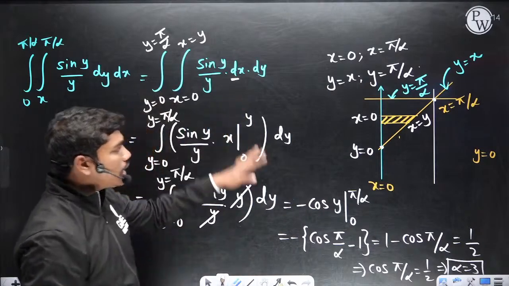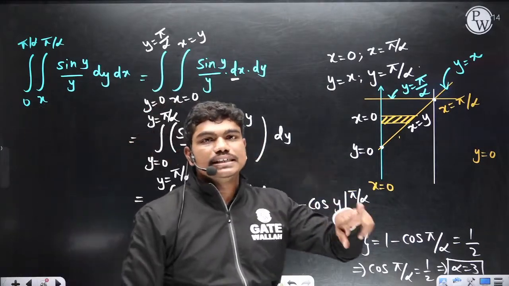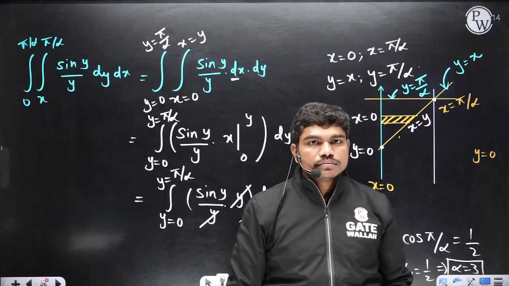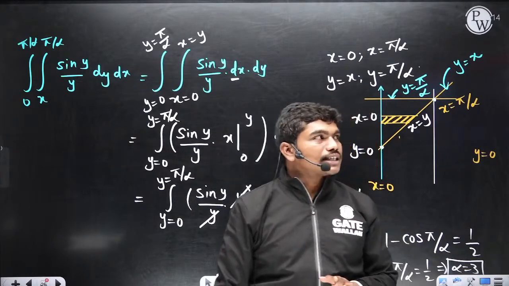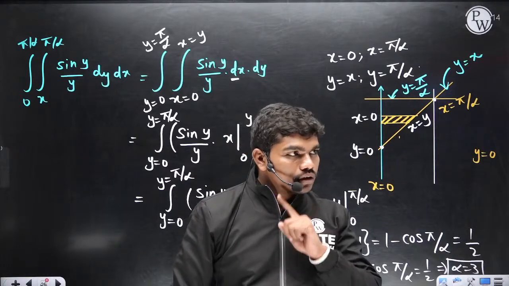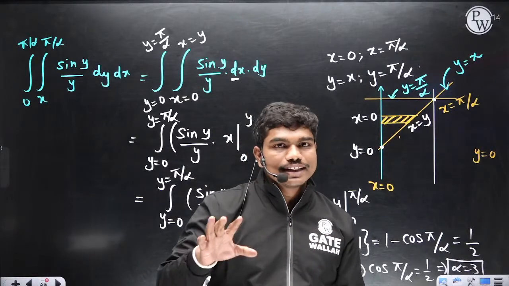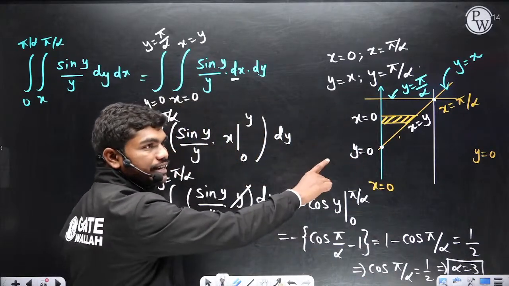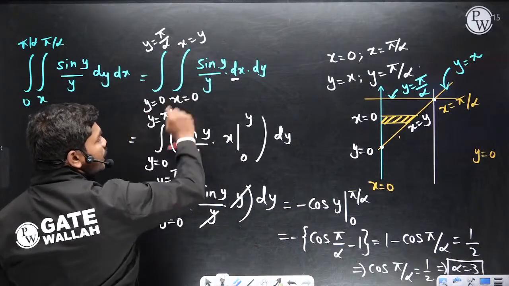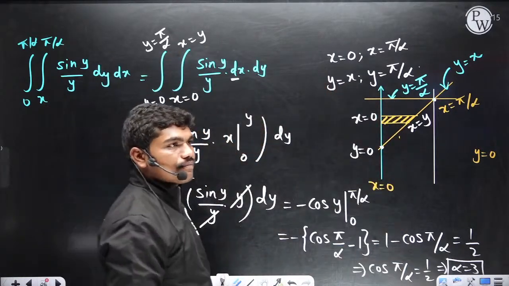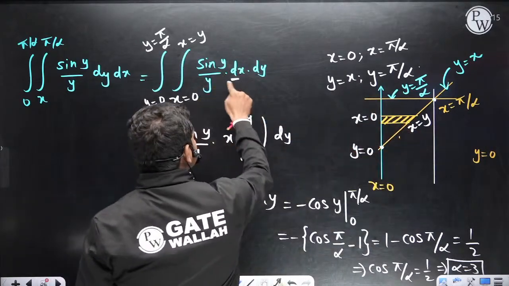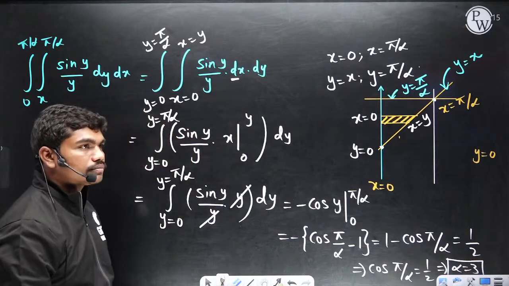Okay. But did you all understand this? Changing of order of integration is very, very important. Clear? Fine. So please type in the chat box. Is this clear to all of you? Okay. Are you all learning new concepts here? So basically this is change of order of integration. In change of order of integration, the most important part is writing these limits. So writing these limits comes from this graph. How to know the strip? If this is dx, horizontal; if this is dy, vertical. That's it. Okay. Ashwani?